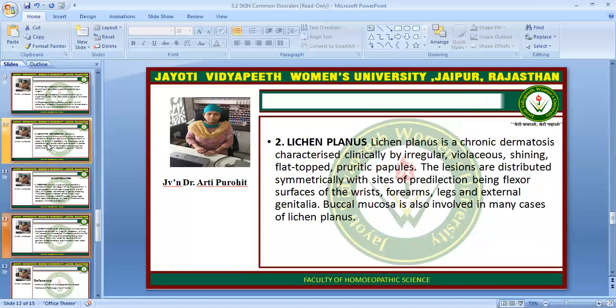Second is lichen planus. It is a chronic dermatitis characterized clinically by irregular, violaceous, shining, flat-topped pruritic papules. The lesions are distributed symmetrically with sites of predilection being the flexor surfaces of the wrist, forearm, leg, and external genitalia. Buccal mucosa is also involved in many cases of lichen planus.